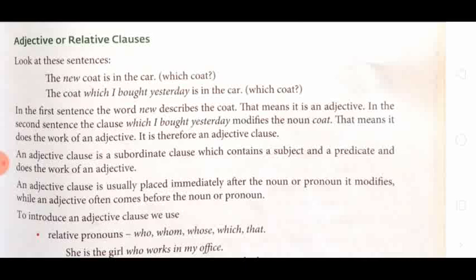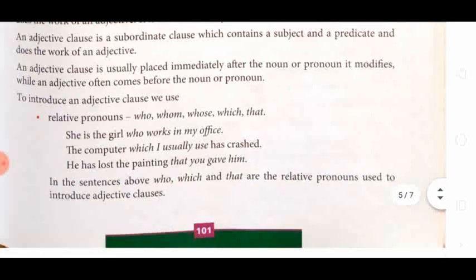An adjective clause is a subordinate clause which contains a subject and a predicate and does the work of an adjective. You have to underline it so you can easily find it. What is an adjective clause? An adjective clause is a subordinate clause which contains a subject and a predicate and does the work of an adjective. An adjective clause is usually placed immediately after the noun or pronoun it modifies. This is another key you have to keep in mind.